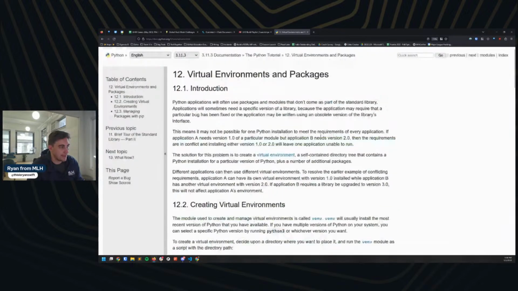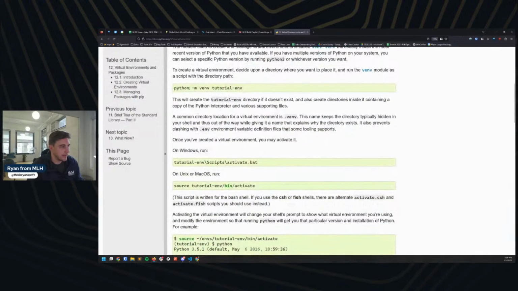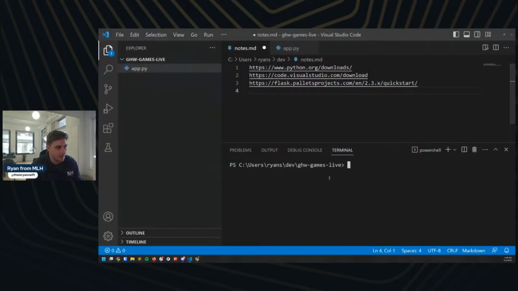So if I take a look at this Python documentation here, I can see there's a little command I need to run to create a virtual environment. And so we're going to go ahead and follow this command here. So this is doing python, it's going to use venv, and it's going to create a directory called tutorial-env. For me, I'm going to change the name a little bit. So I'm going to do python -m venv, and then I'm just going to call mine venv here again. And I'm going to hit enter on that.